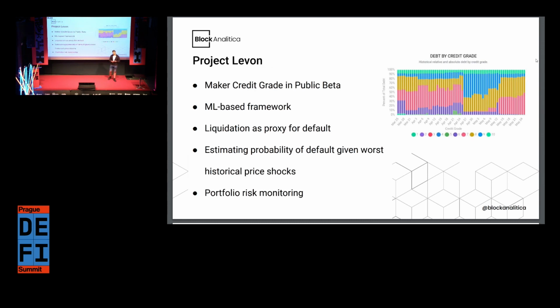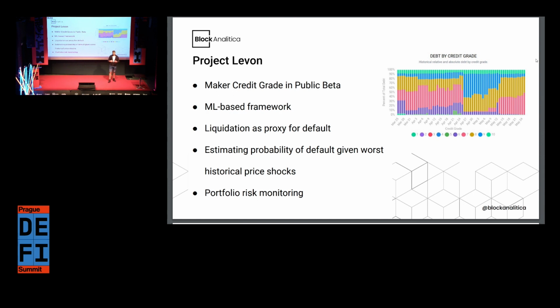Then we have Project Levon. This is a product that we launched into public beta 2 weeks ago. And it's, as I mentioned, an ML-based framework. It uses liquidations as a proxy for default. And the idea is that we then have a machine learning model that determines the predicted probability of default, and in this case, just estimating the probability of default given worse historical price shocks.